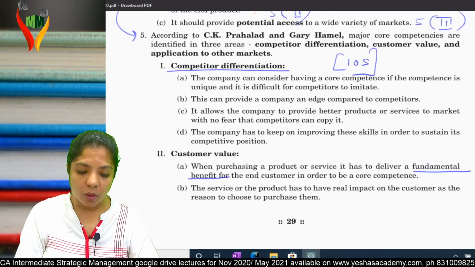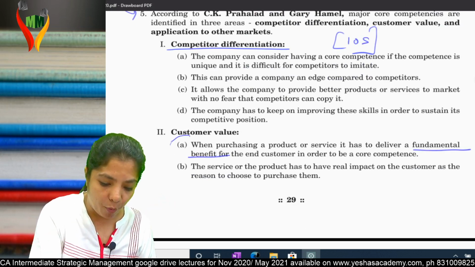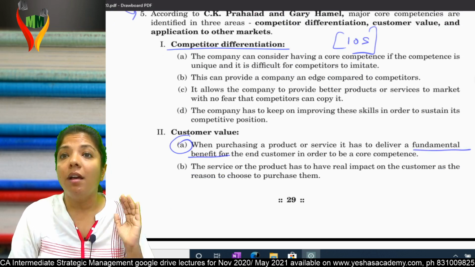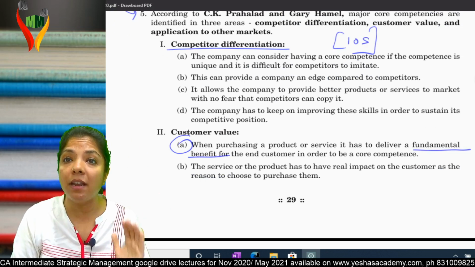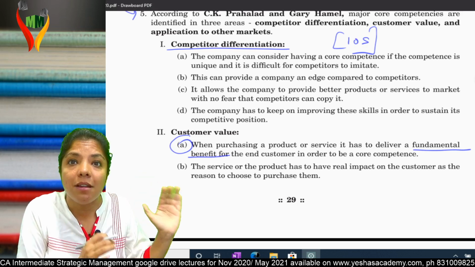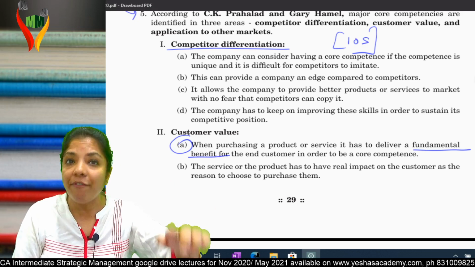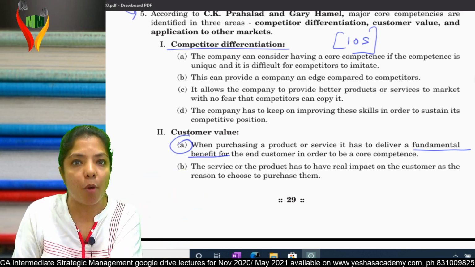Get my point? I'm reading this point B. When purchasing a product or service, it has to deliver a fundamental benefit for the end consumers. It should be fundamentally important for the end consumers. That means they cannot survive without your product. It is that important. Am I clear?